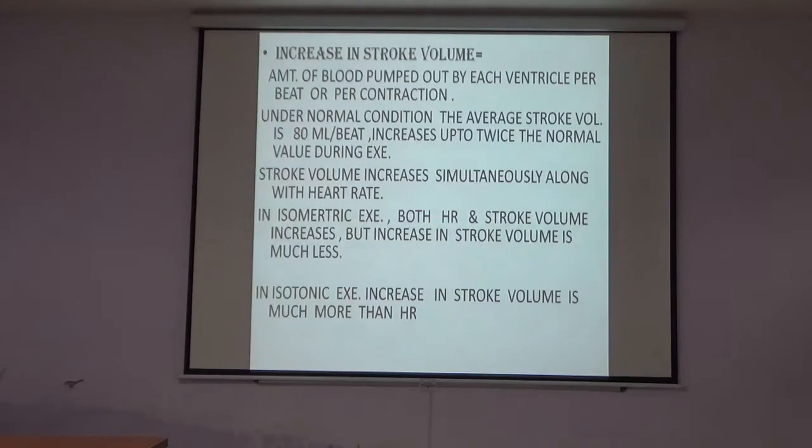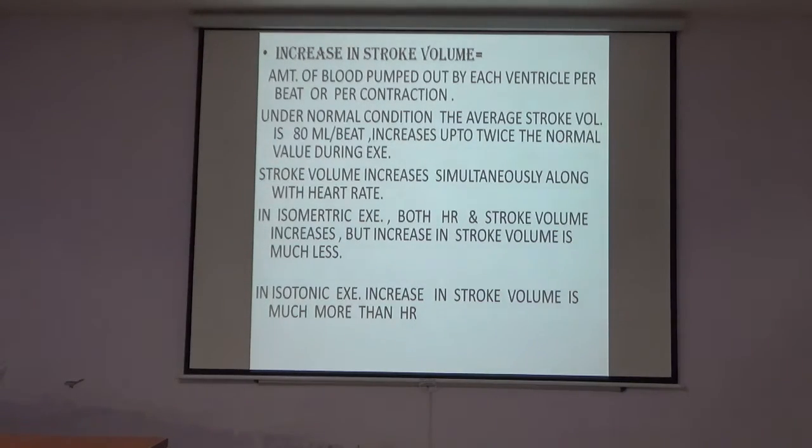Stroke volume increases simultaneously along with the heart rate. But in isometric exercise, both the heart rate and the stroke volume increase, but the increase in the stroke volume is much less. And in isotonic exercise, the increase in the stroke volume is much more than the heart rate. This is the difference between isometric and isotonic exercise.